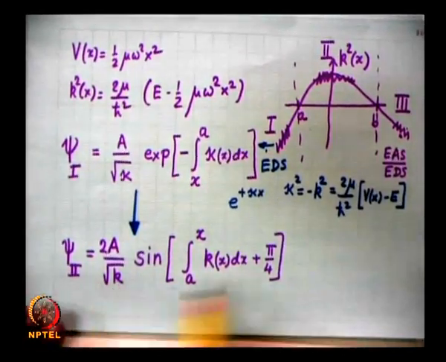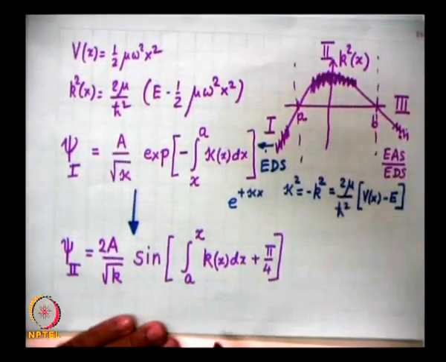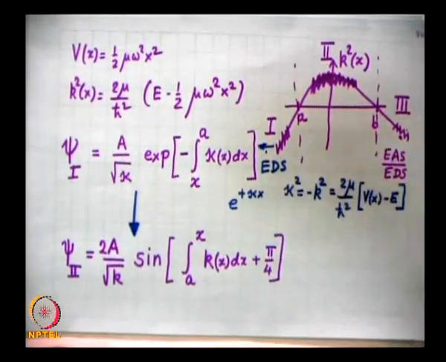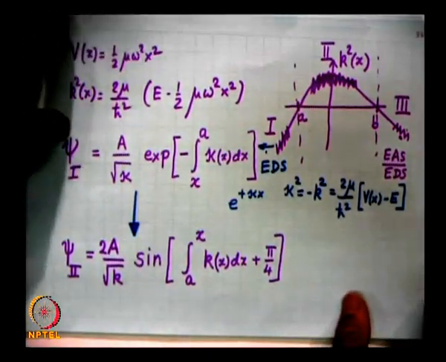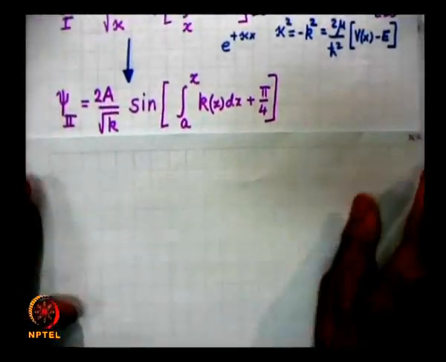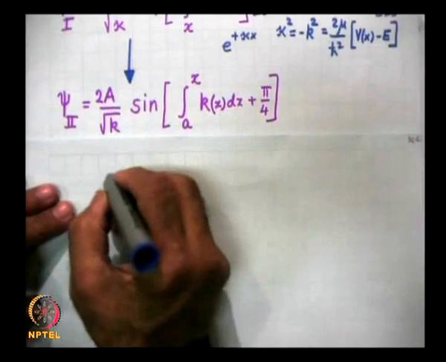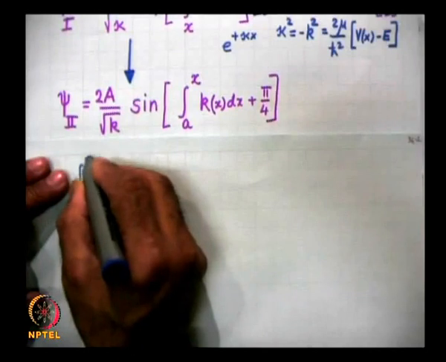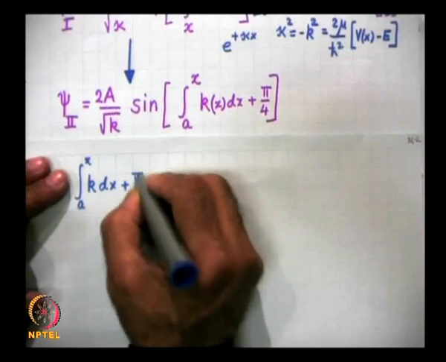Therefore, this solution is in this region. Now, I must look towards the turning point x is equal to b, and therefore, I should write this integral a to x k dx plus pi by 4.